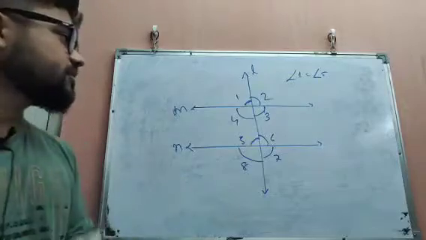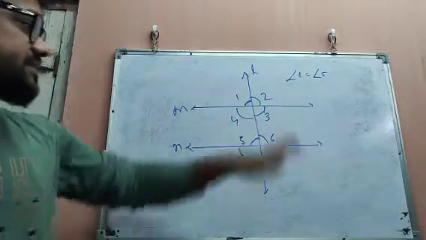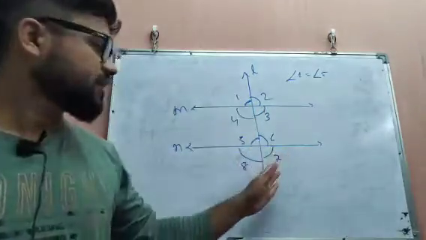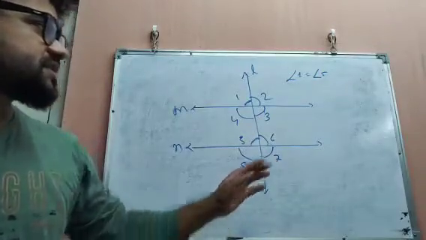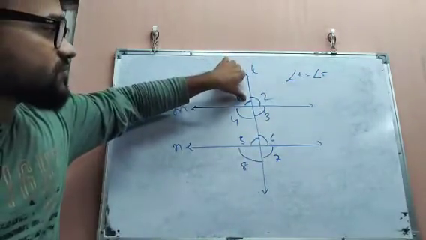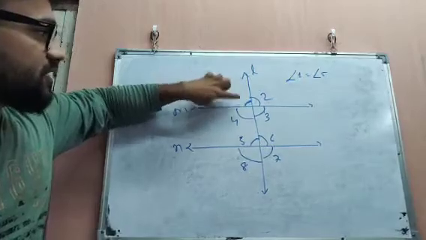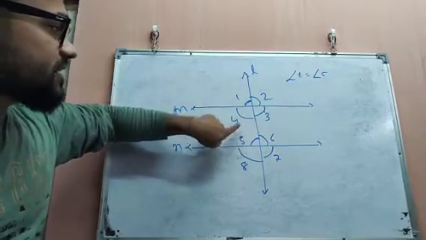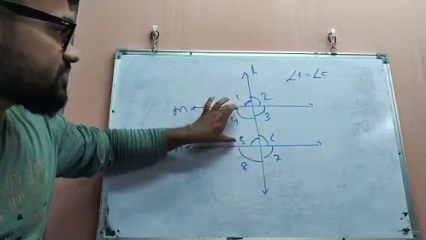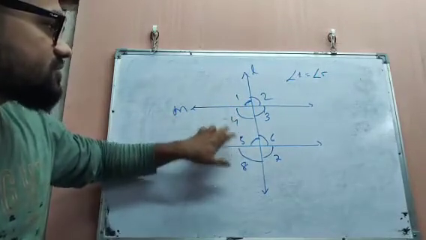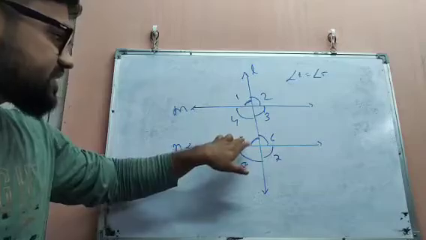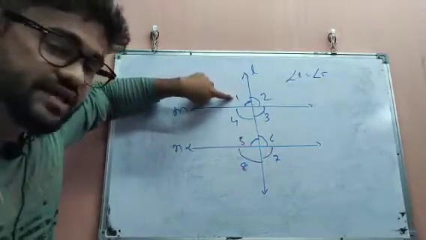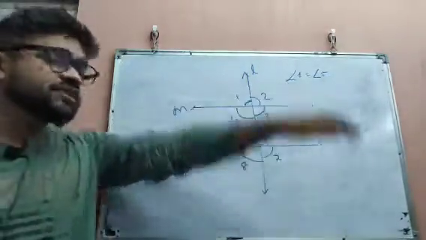The angles which lie on the same side of the transversal, and one angle should be exterior, because it is outside, and one angle is interior, that means it is inside, because it lies between these two lines. So these types of angles are known as corresponding angles.